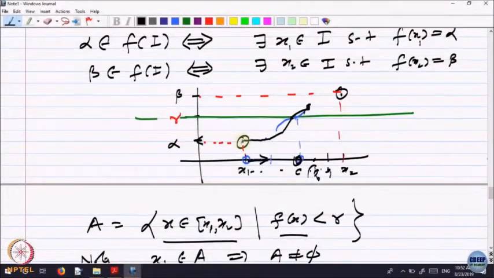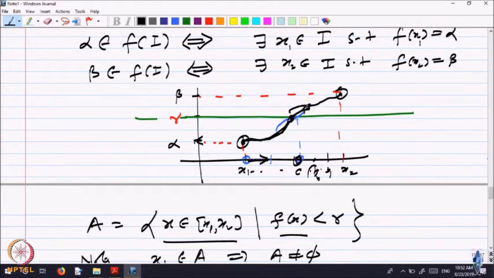This is a very useful result. For example, you want to locate where the graph of a function crosses a value. Let us first interpret this geometrically. Geometrically, if you are here and you want to go here, that is a value at alpha, that is a value at beta. Every value must be taken. This value will not be taken if you say that you go up to here and then start your graph somewhere else.